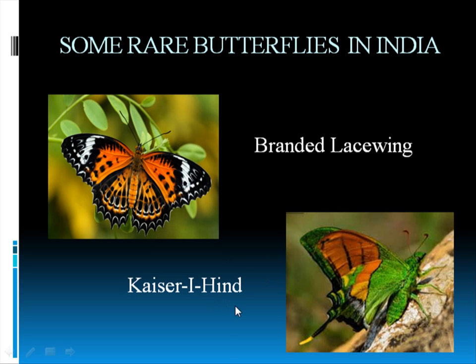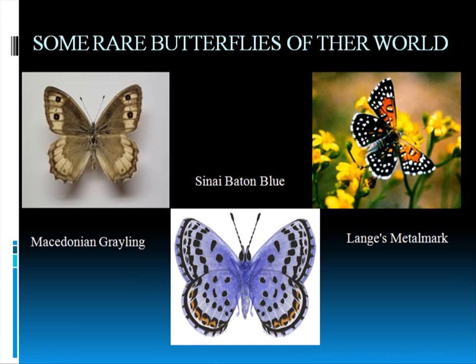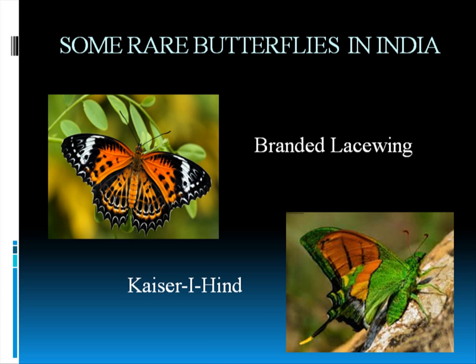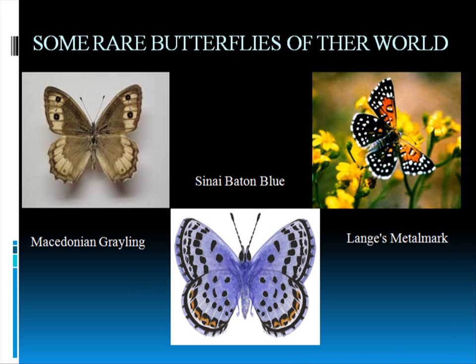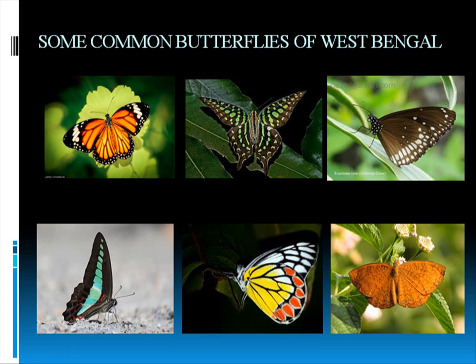And Kaiser-i-Hind, this is an Indian butterfly. You are seeing Hind here, right? So it can be said it is an Indian butterfly as Hind is in the name. Sindh and Hind, we know this is an Indian term, Hind, Hindustan. That's why Kaiser-i-Hind. Both of these butterflies are from the rare categories. These are some rare butterflies of the world: the Macedonian grayling, the Sinai baton blue, and the Lang's metalmark. These are very rare butterflies and are spotted very rarely. And some of them are threatened also.